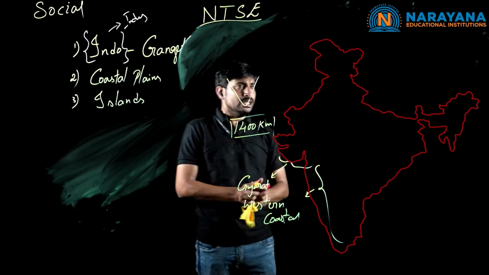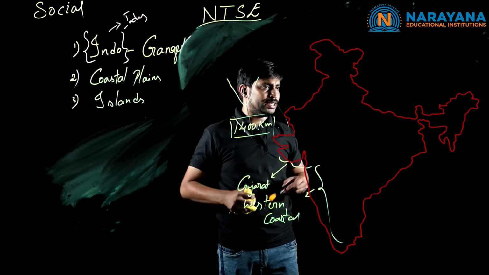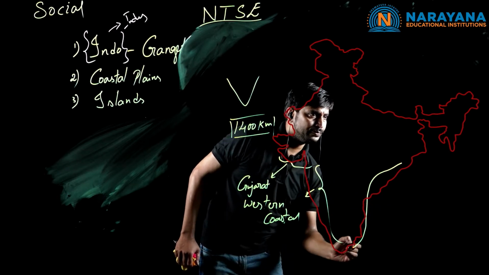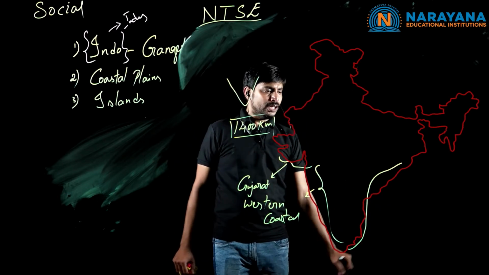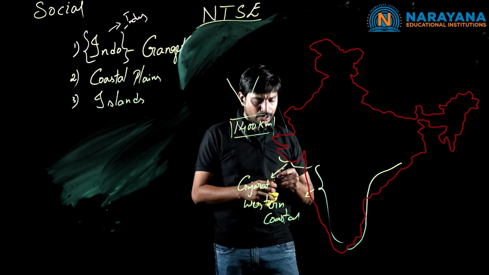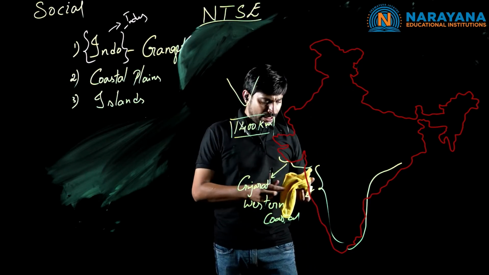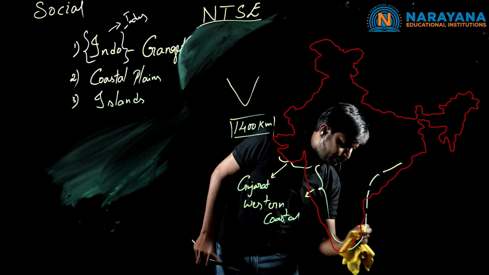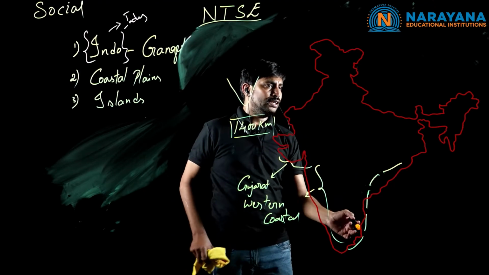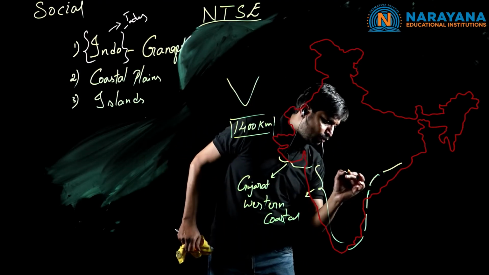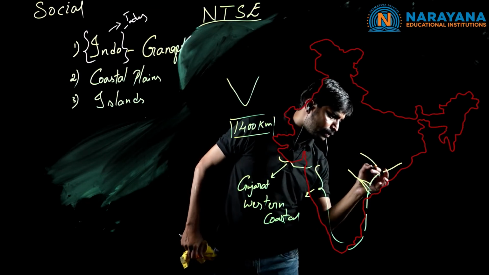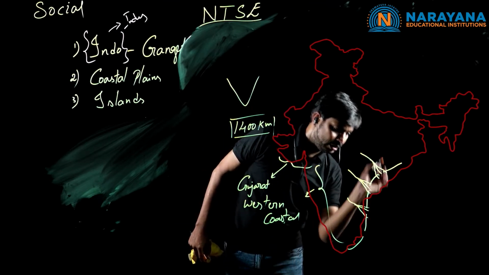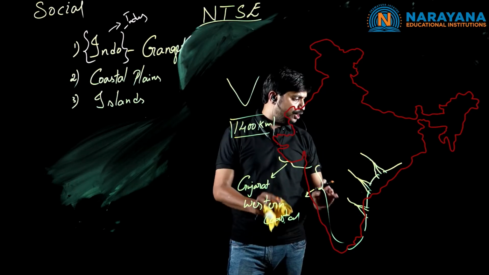Whereas if you go to the eastern part, the eastern coastal plains, as we discussed, extend from Odisha completely to Tamil Nadu. These are not continuous. What is the meaning of not continuous? Because of the flow of the rivers, deltas have been formed, and the eastern coastal plains are divided. Here we can see the division. So the delta region is taken, and that is the reason the eastern coastal plains are not continuous.